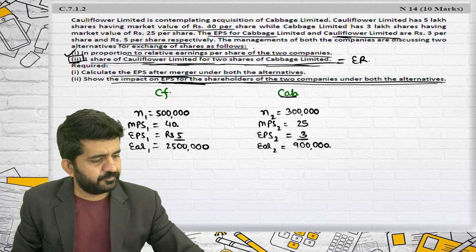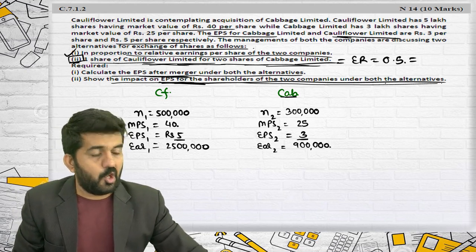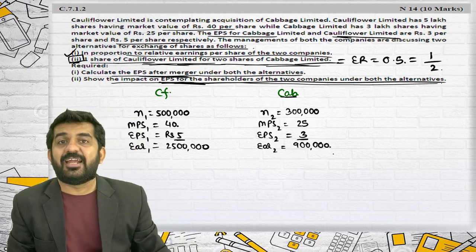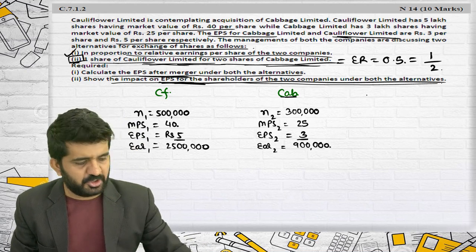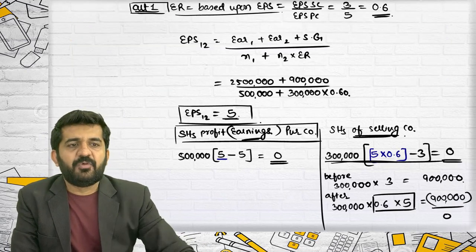I think it is 0.5. What you are getting is 1, and if you are having 2, getting divided by having is also the exchange ratio, which is 0.5. Believe me, the same answer is to be done with an exchange ratio of 0.5.